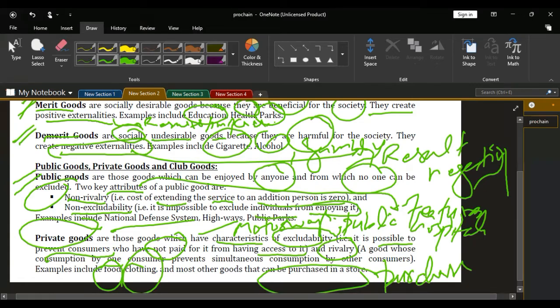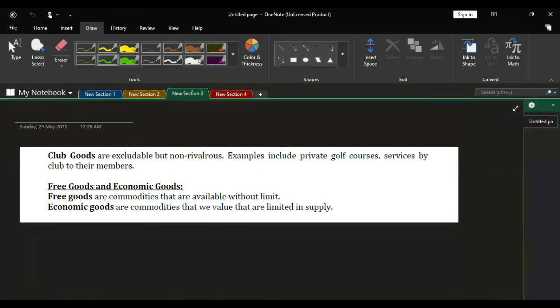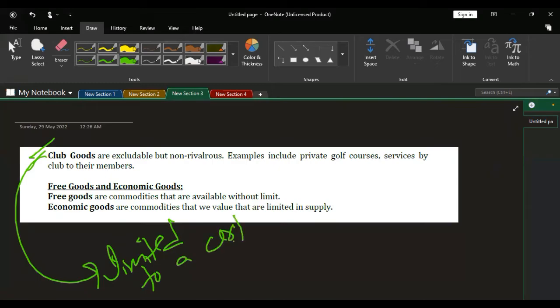Now, let's move to the others. The other is club goods. Club goods are those goods which are limited to a certain club only. It means only the club members can enjoy the facility from such goods, which are called club goods.